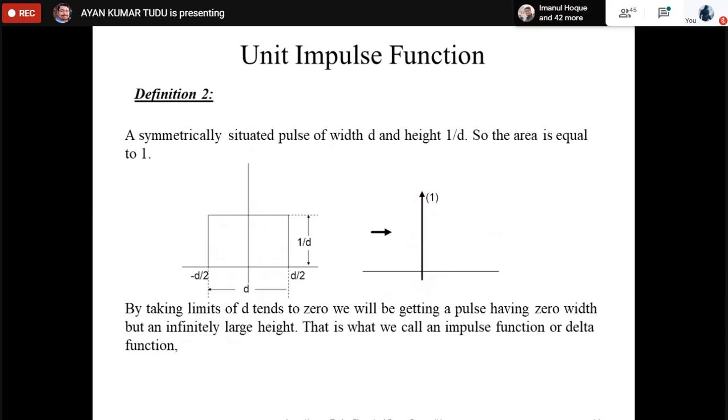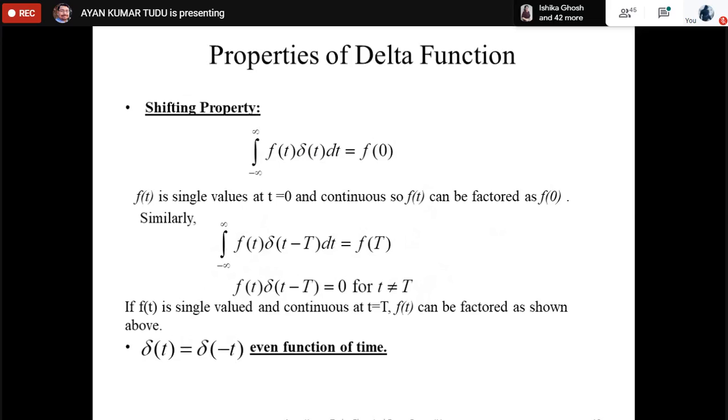Okay, so what are the properties of a delta function then? This is the basic property that is being utilized, that is the shifting property. As you can see, the integral from minus infinity to infinity of f(t) delta(t) dt is equal to f(0). That means f(t) is single valued at t equal to 0 and continuous, so f(t) can be factored as f(0). Basically, if we have f(t) as a continuous signal multiplied by delta(t), then the value of f(t) at t equal to 0 is the answer that we will be getting.